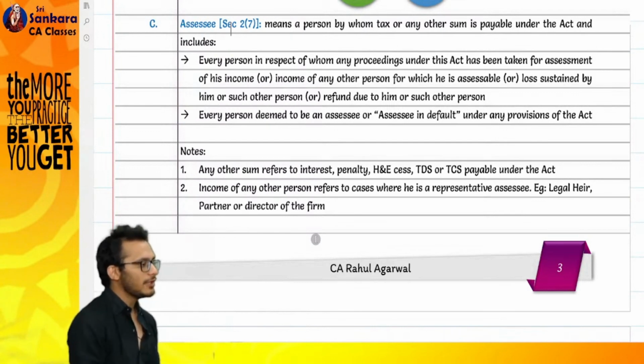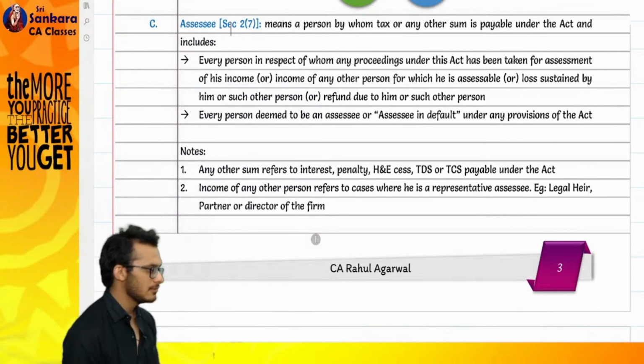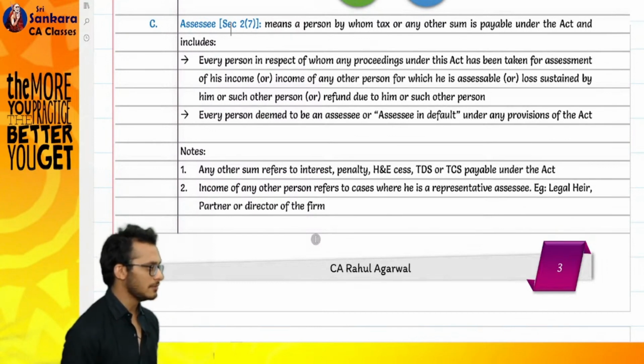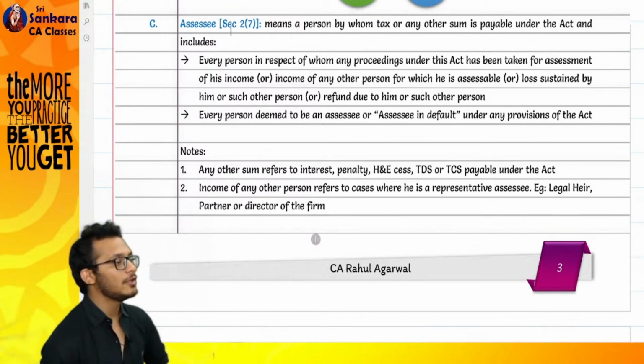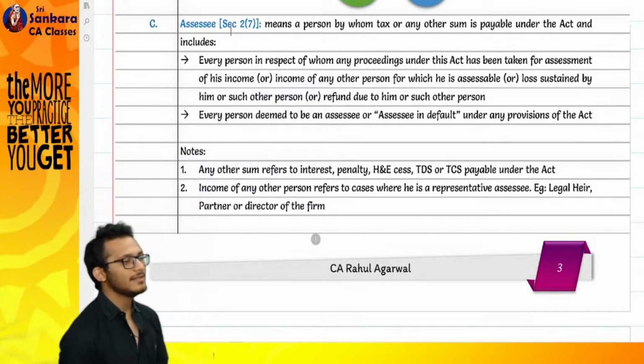So he said, when you are liable for tax, obviously. When will I come and check your tax? When you are liable for tax. The first definition which came in assessee is: assessee means any person who is liable to pay tax. Simple. Assessee means any person who is liable to pay. Great. Stop there.